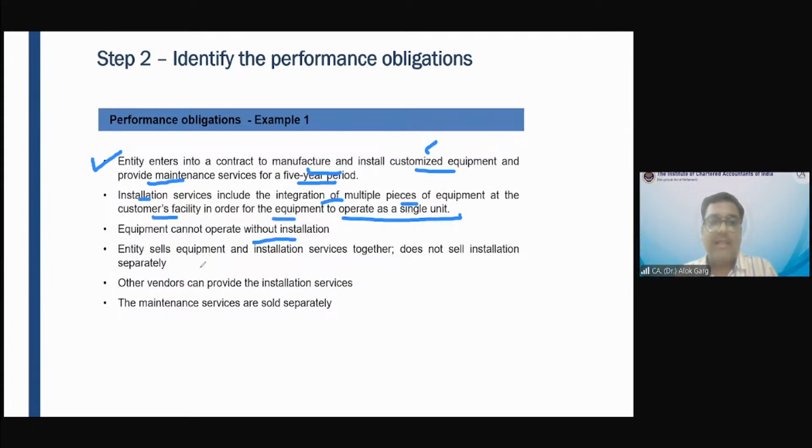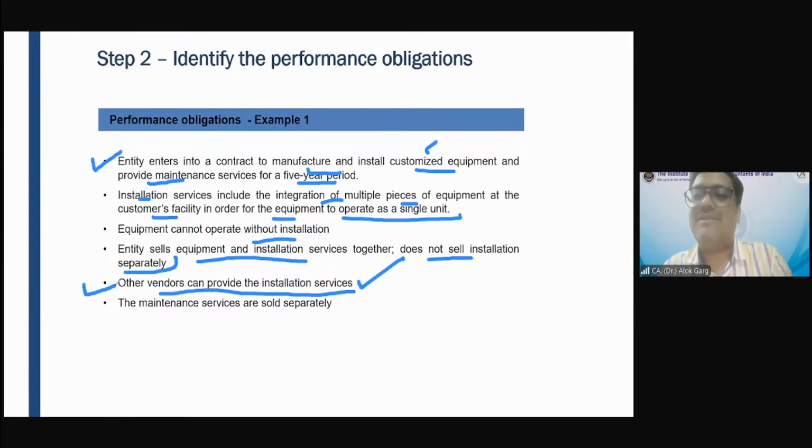Entity sells equipment and installation services together, and does not sell installation separately. However, other vendors can provide the installation services. So what does this line about other vendors providing the installation services talk about?